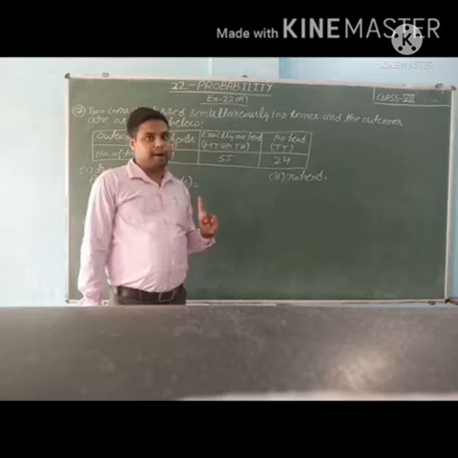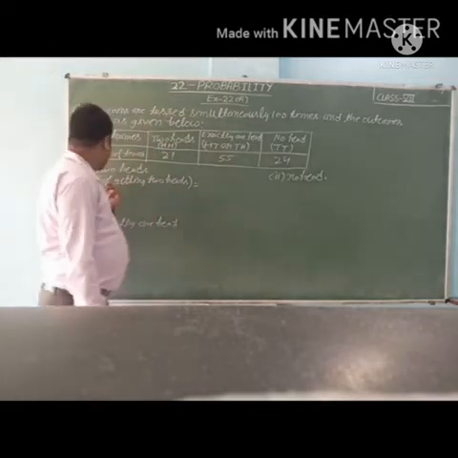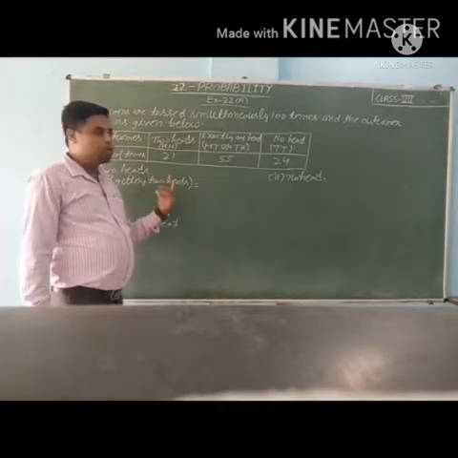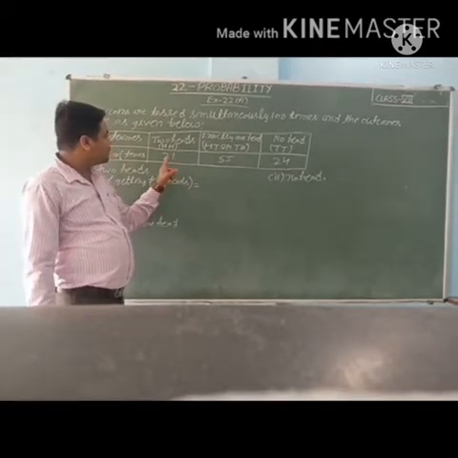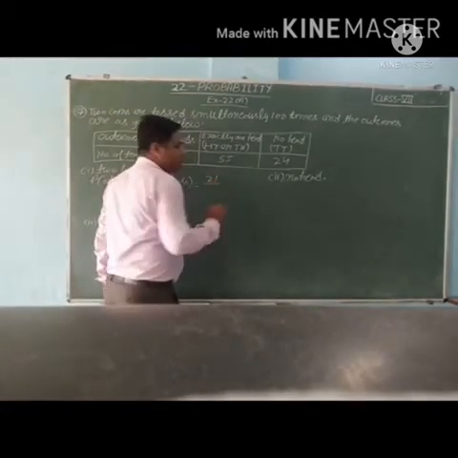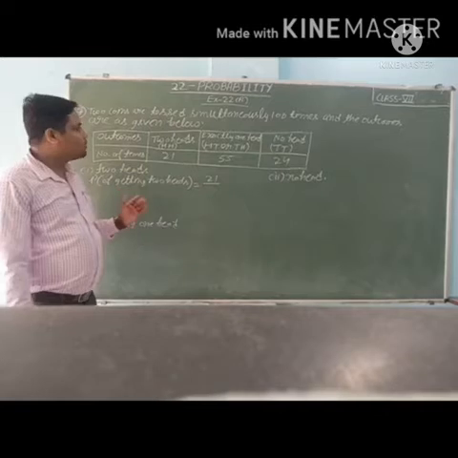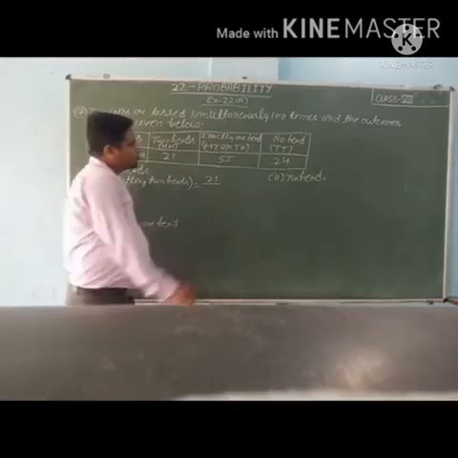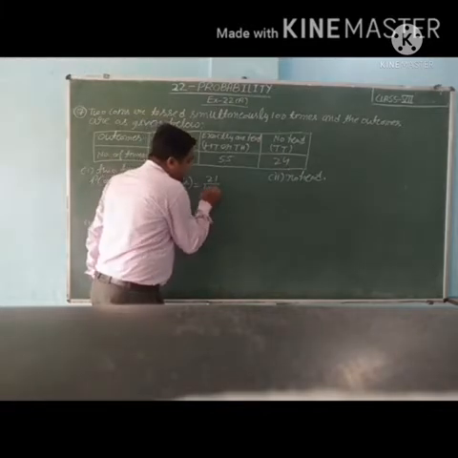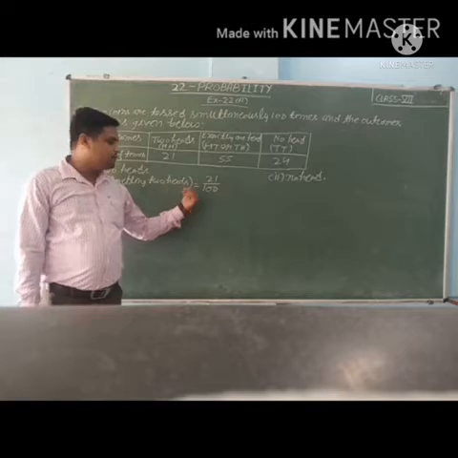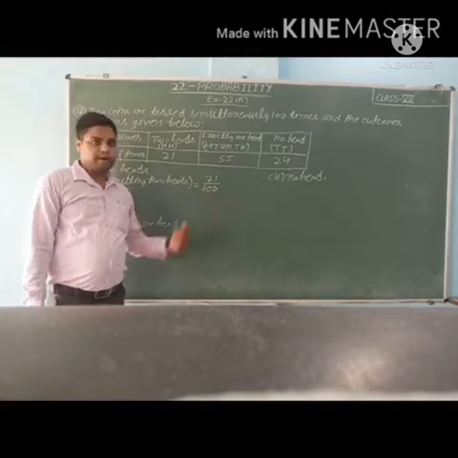Students, from here we will not write the formula, but you will write the formula in every question's first part. So probability of getting 2 heads. So number of favorable outcomes. How many times 2 heads? 21 times. Upon total number of outcomes. Total number of outcomes means how many times the coin is tossed. So the coin is tossed 100 times. So probability of getting 2 heads is equal to 21 upon 100.